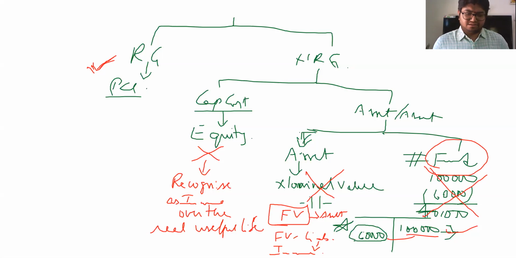I hope you understood. These are the differences between AS and Ind AS with respect to government grants. Now, AS 13, fairly speaking, there is no corresponding standard under Ind AS at all. That's a standalone standard, which I believe you all know.